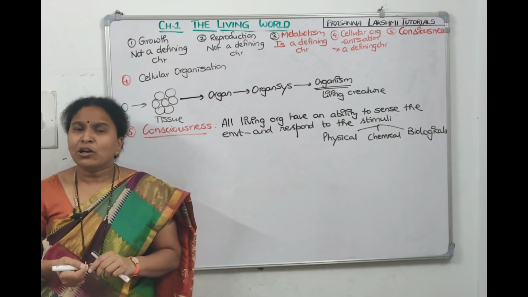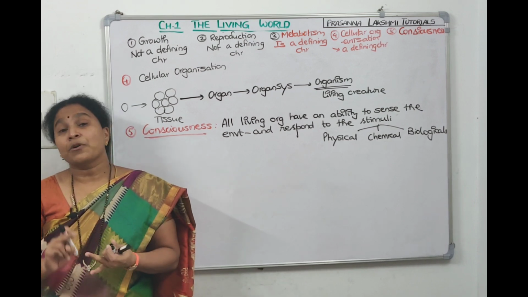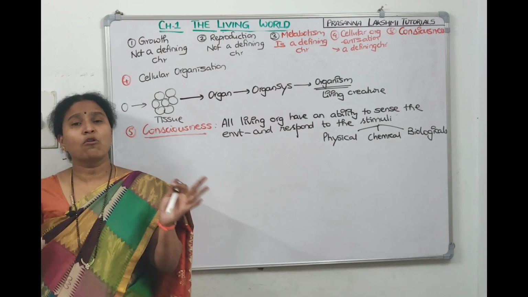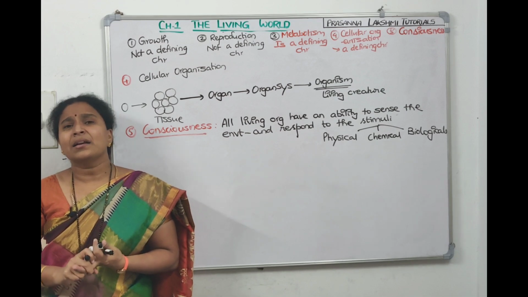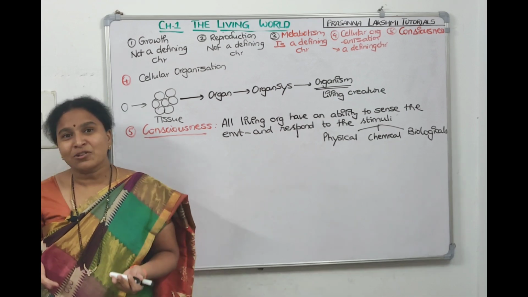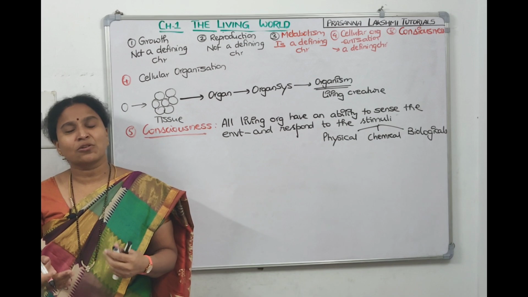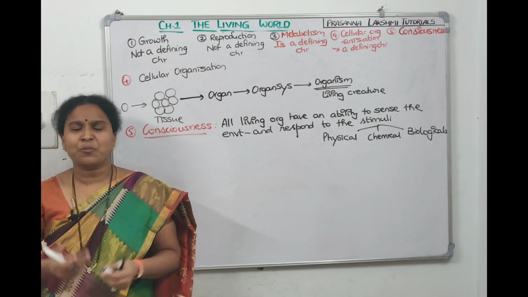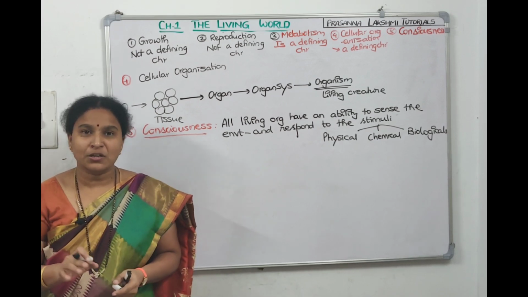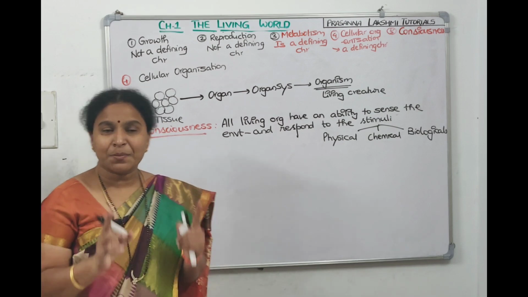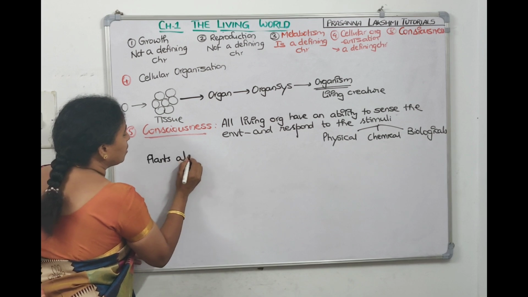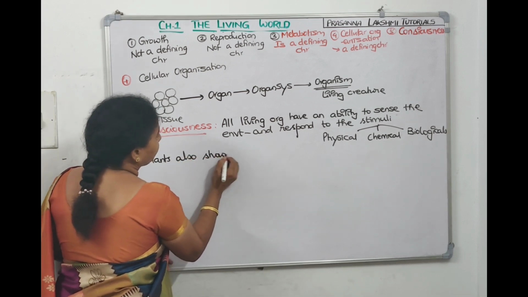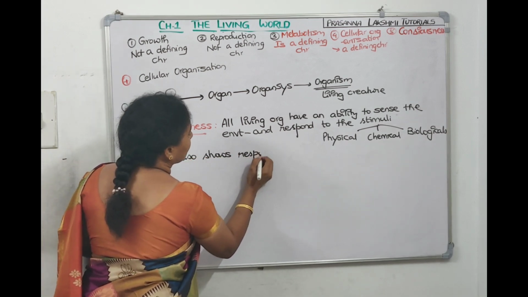So that means animals are sensing the light, plants are also sensing the light. So we can tell plants also respond to light, they respond to water. When you water it, it will nicely open and it will be active. It responds to temperature also, and it responds to organisms also. Touch me not plant, you go and touch it, it will respond to you. And it responds to pollutants also. Not only animals, plants also exhibit stimuli. So we can tell that plants also show responses.